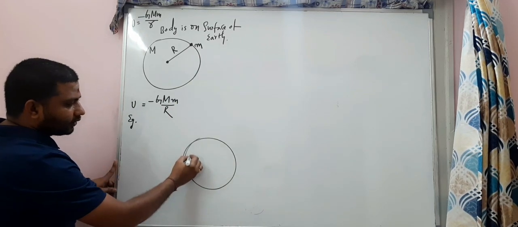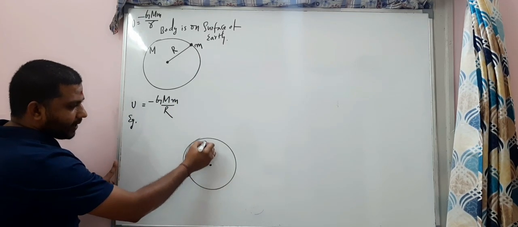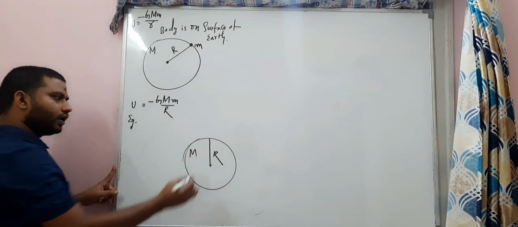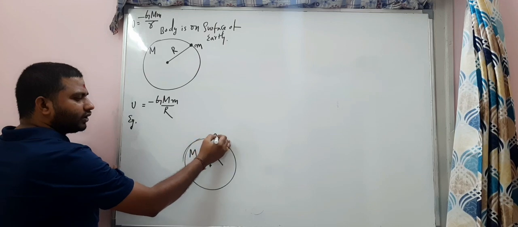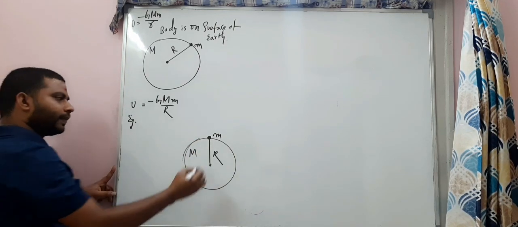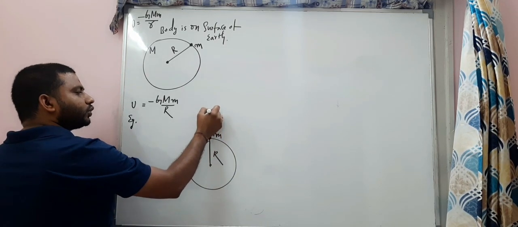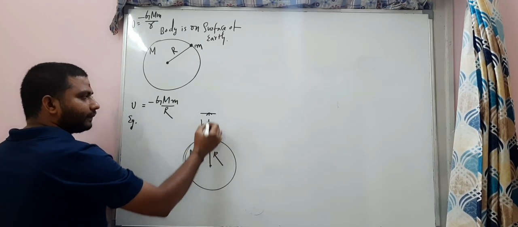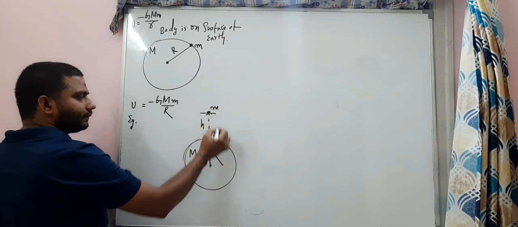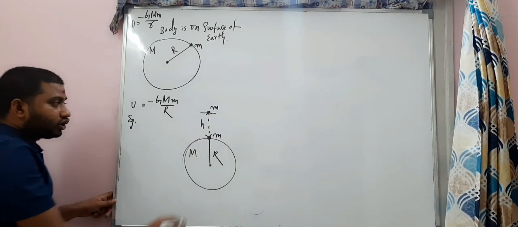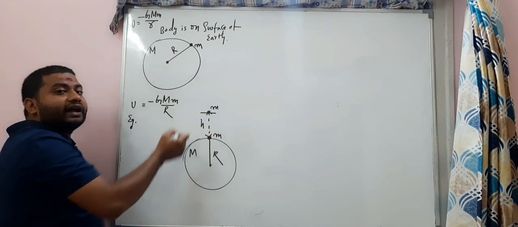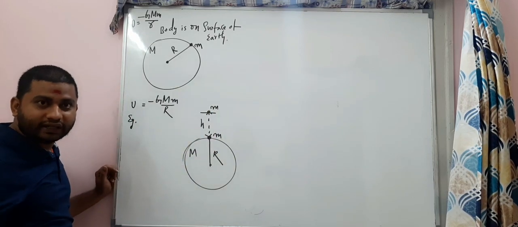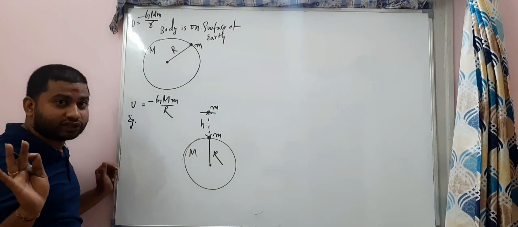This is the Earth, mass M, radius R. Initially the body is on the surface, my dear students. I have taken the body to some height. Carefully see, the body to some height. Now the final position. So I am taking the body away, against the gravitational force. Understand? Against the gravitational force.